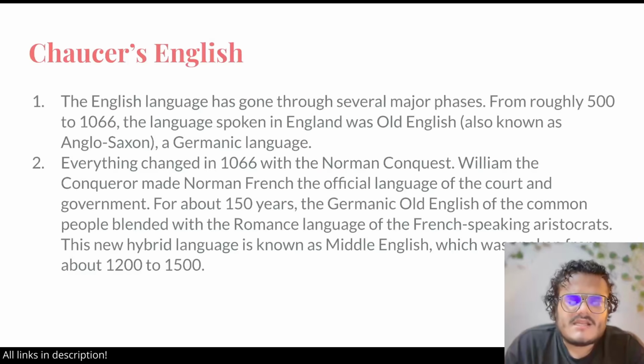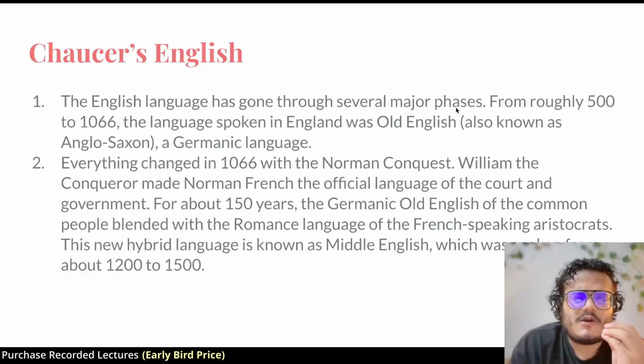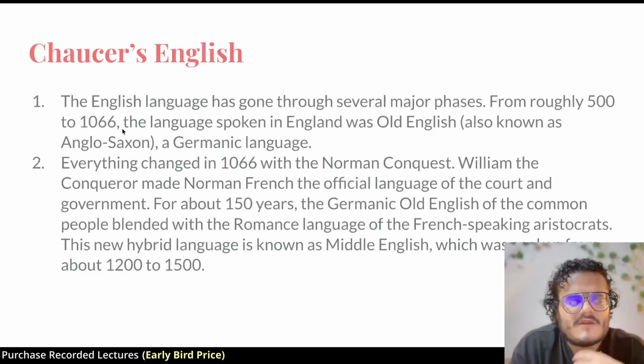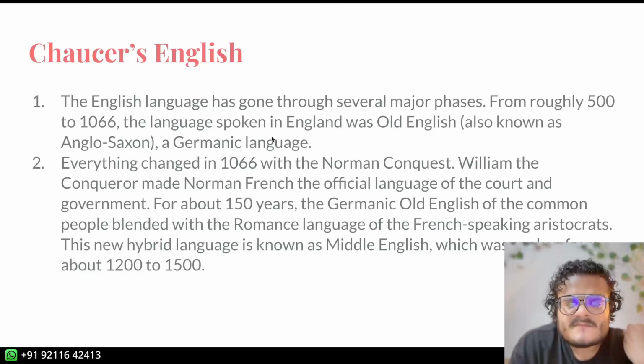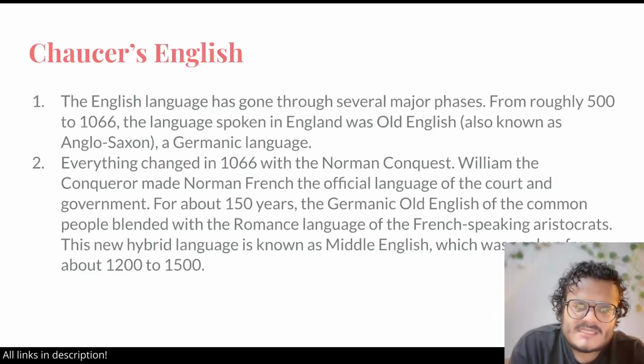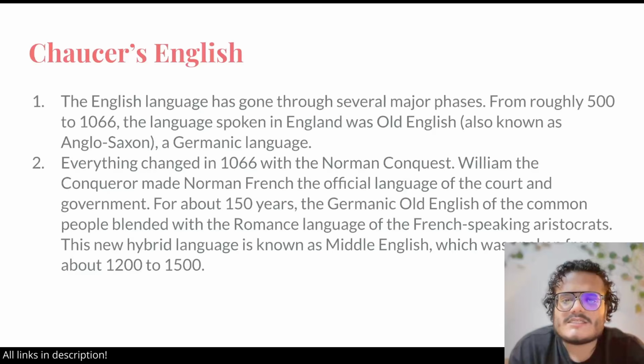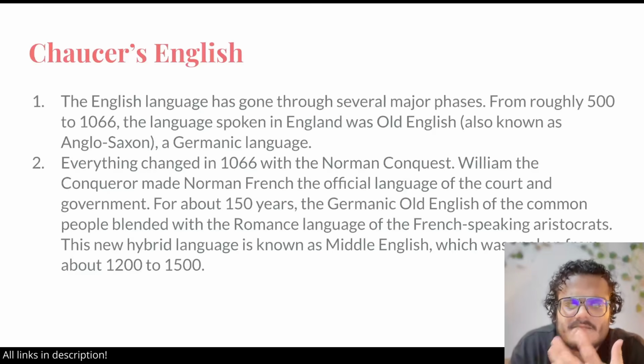Now, Chaucer's English, the language he uses, is much different from the English that we read these days, right? Here is a very short description of how the English language changed. From 500 to 1066 CE, 1066 is the Norman invasion, when Normans invade. I hope you have done your reading. The language that was spoken in England was Old English, which was Anglo-Saxon, right? Spoken by the Anglo-Saxon people. It is a Germanic language, which means it comes from a family of languages called Germanic. English is not a purely Germanic language. It has Germanic roots, but it also has Norman roots, Latinate roots, so English is a mix of languages.